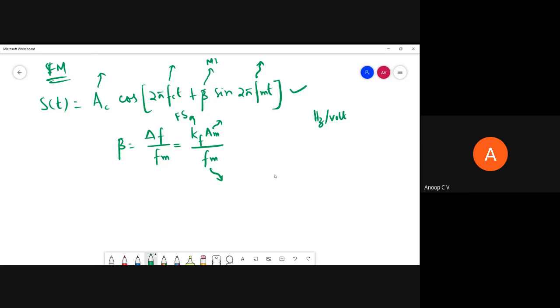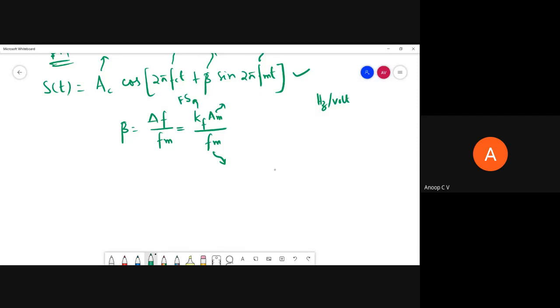So maybe we can try and solve a problem. I'll write a time domain expression here: s of t equal to 20 cos 10 power 4 pi t plus 0.6 sine 300 pi t.